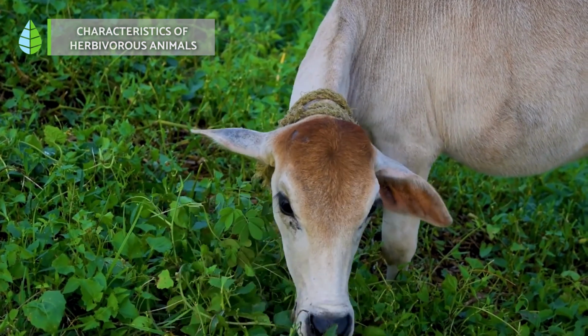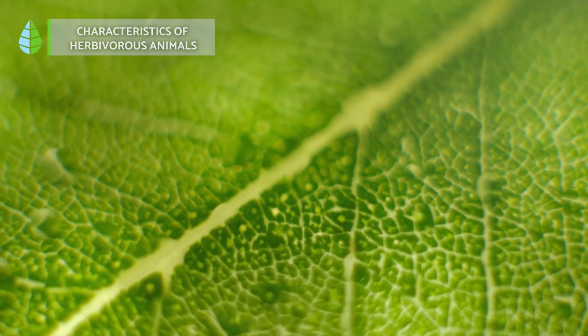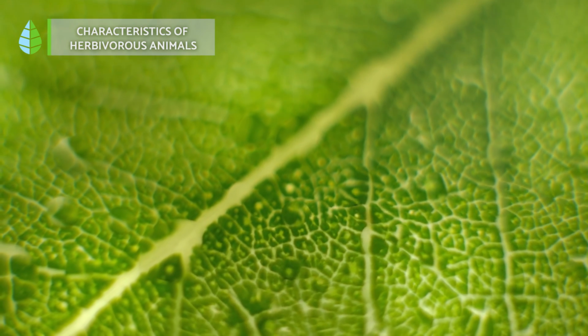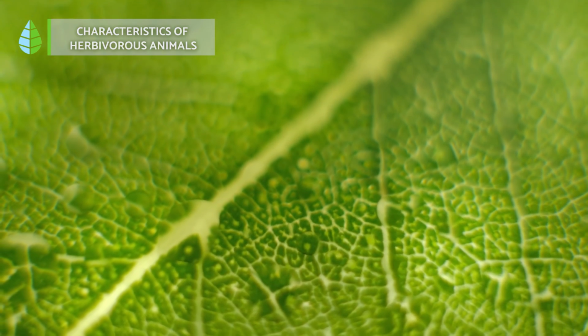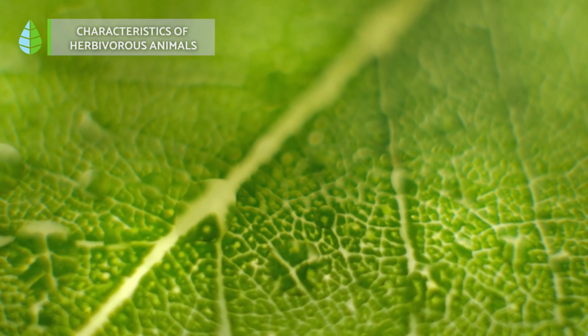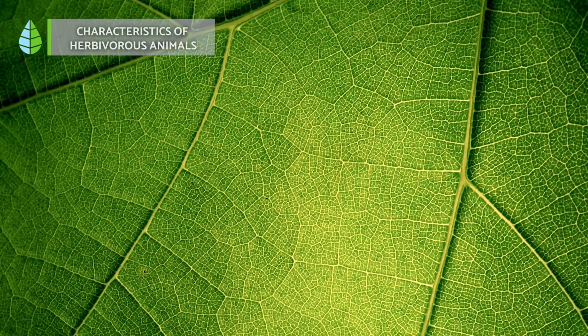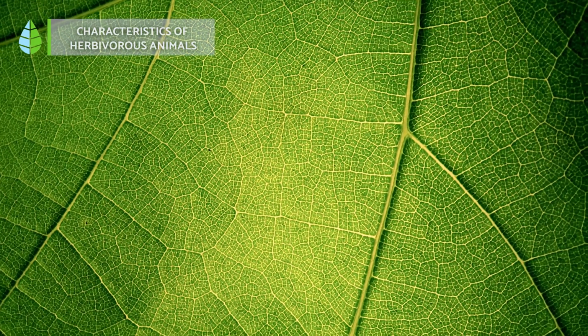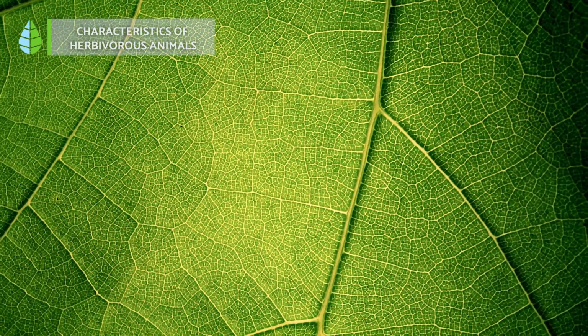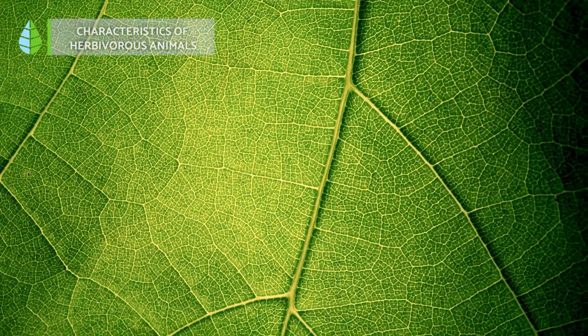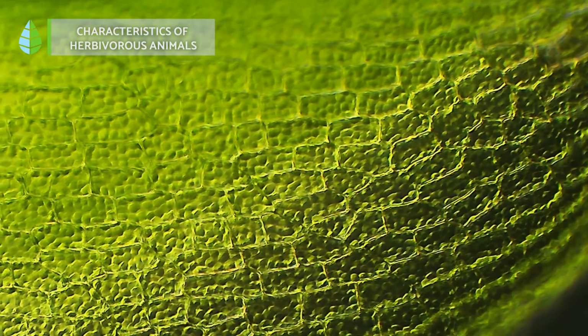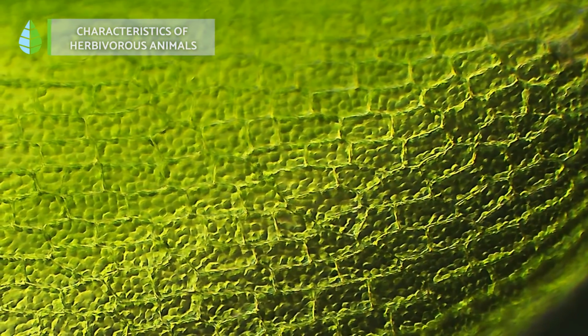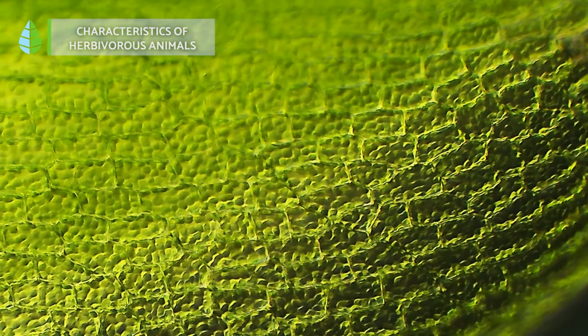Based on the distribution of their cellulose digesting organs, herbivorous vertebrates are classified into two main categories: monogastric and polygastric. Monogastric herbivores have a single-chambered stomach, while polygastric herbivores have a multi-chambered stomach, typically with 4 chambers, each with distinct functions in the digestion process.